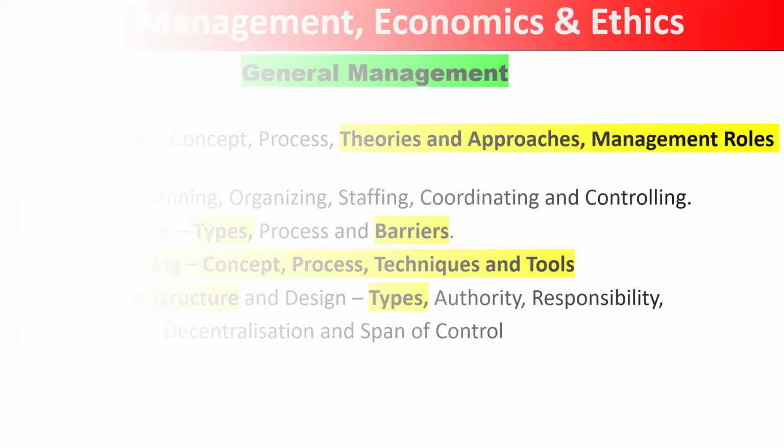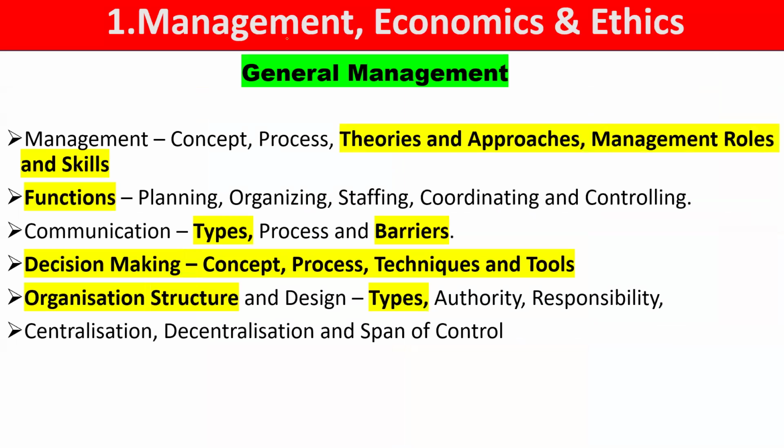Okay. Now let's see this. As I told you, this unit is bifurcated into 3 parts and given together. One is the general management portion. In the general management portion, first you should be aware of the classical, neoclassical, and modern approaches of management. All the theories: scientific management, administrative management, then bureaucracy, the HR approach of Elton Mayo, and the contingency approach.